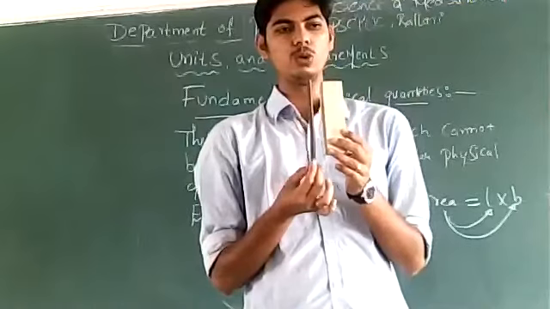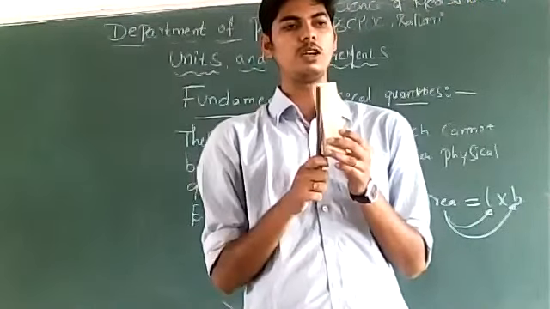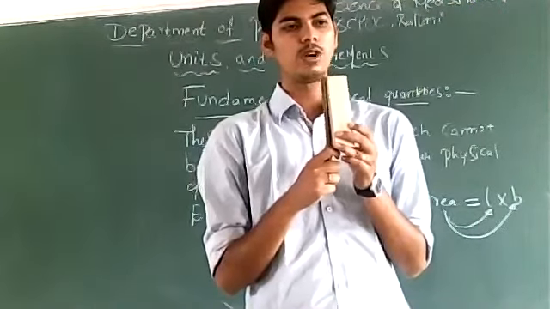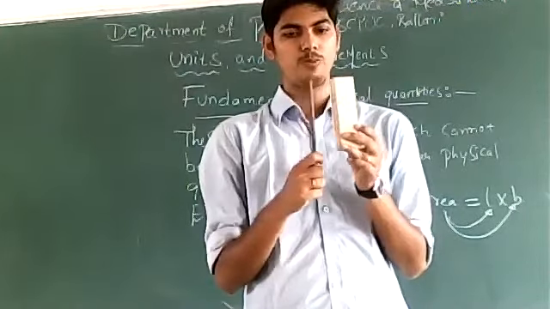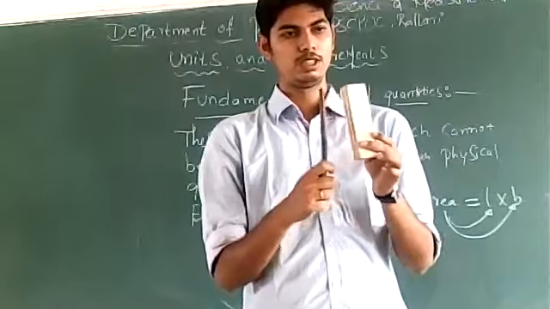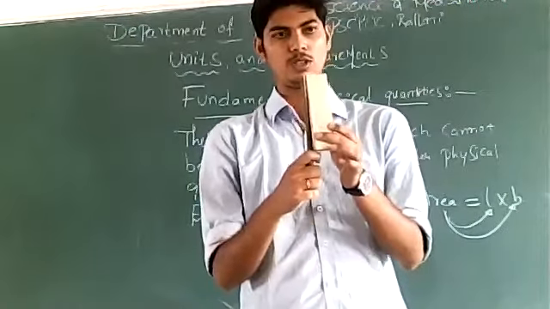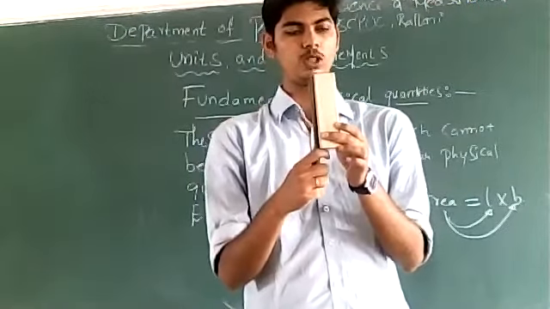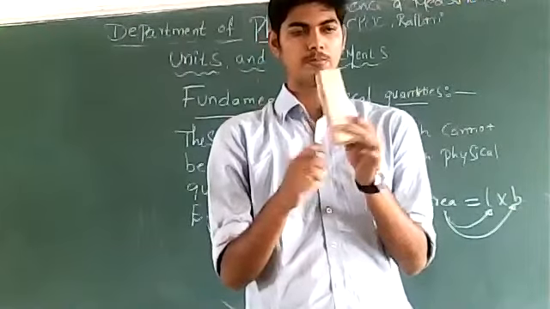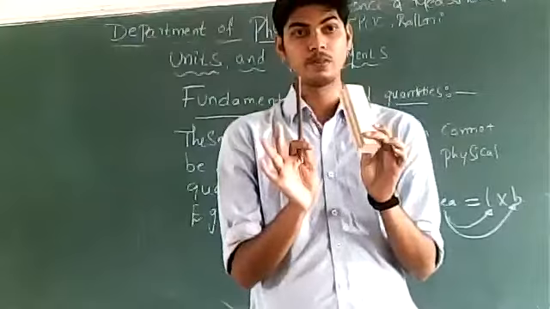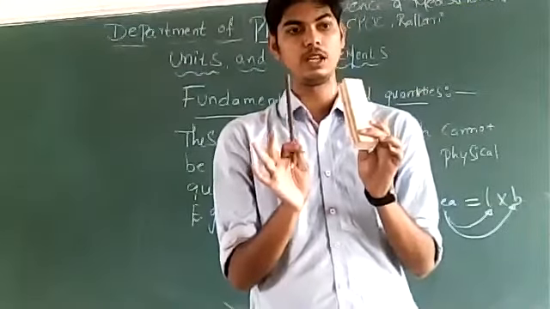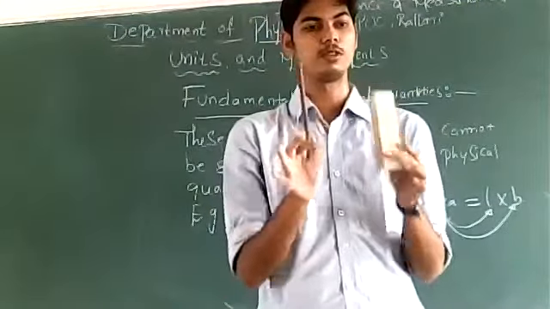Idu eradu length nodri, the length of both the objects are the same. Kanistada, can you observe? The length of both the objects is the same. Hagadre eradu mass hagirbeku?